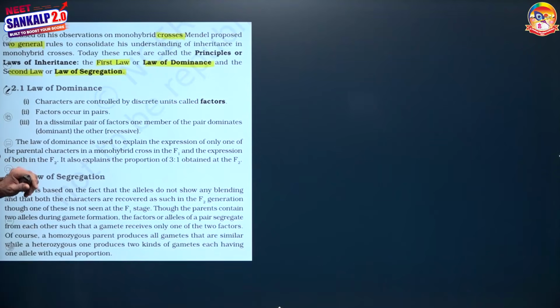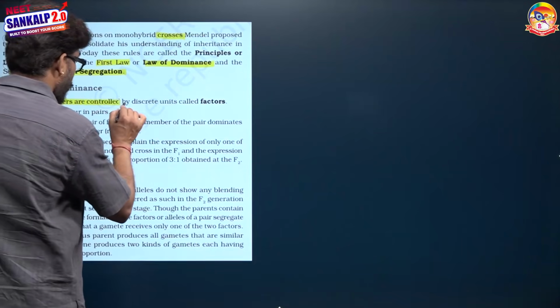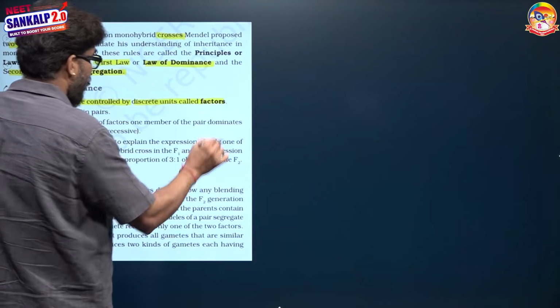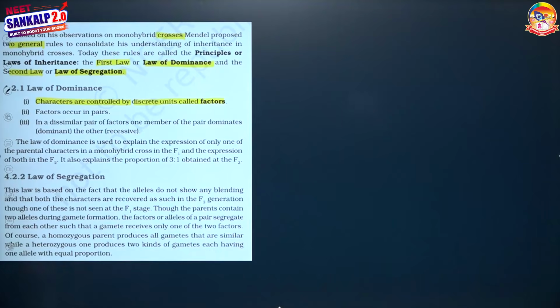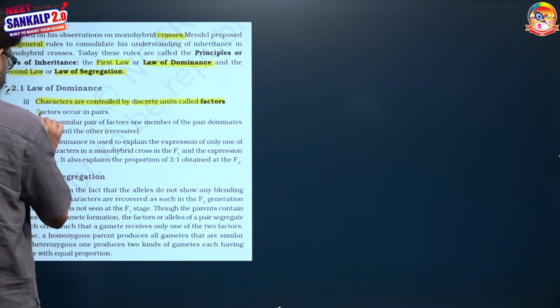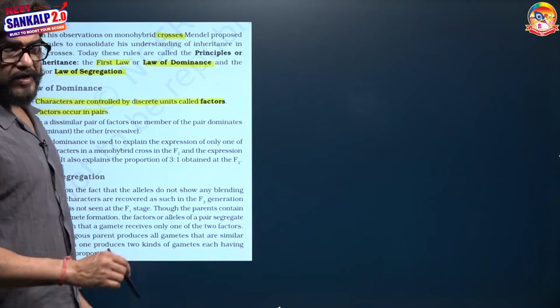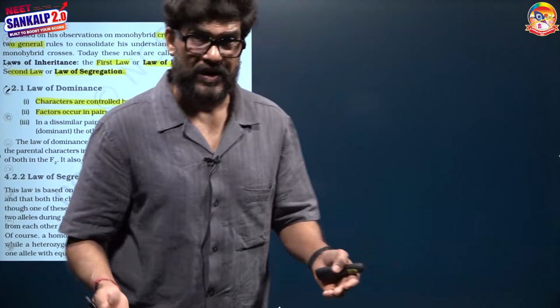What is the law of dominance saying? The law of dominance says that the characters are controlled by discrete units, and these discrete units are known as factors, that is, genes. Factors occur in pairs, because with only capital T or only small t, we cannot say what kind of phenotype will arise.